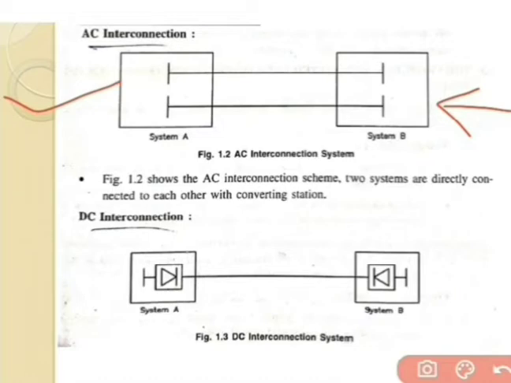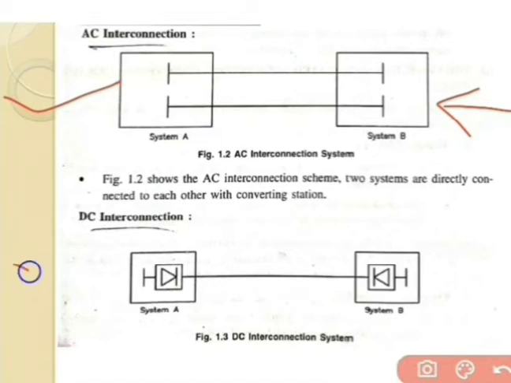So we can go through an AC interconnection system, which is used to step up the voltage, or if we are interested in stepping down the voltage, we can also go through an interconnection system. Inside the AC interconnection system there are a number of generating stations and a number of converters connected, which are used to step up or step down the voltages at both sides. So this is the basic concept regarding the AC interconnection system.